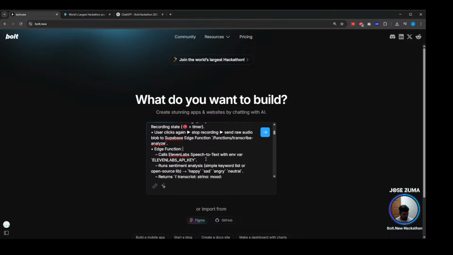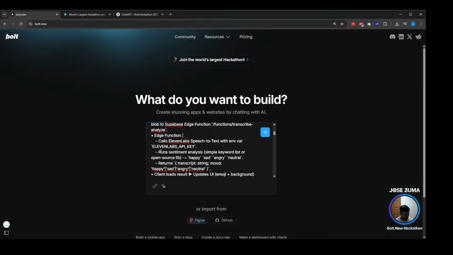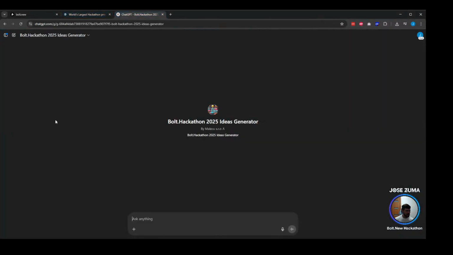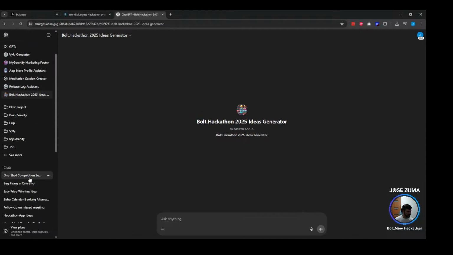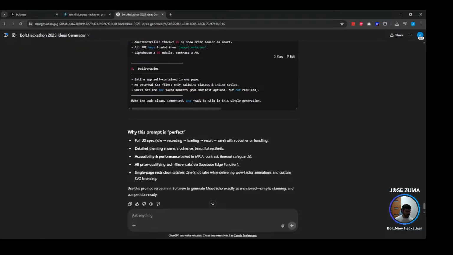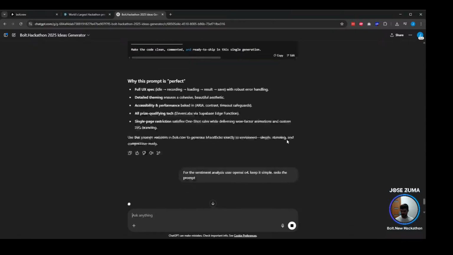So let's start by correcting this. Run a sentiment analysis. Let's see. Oh, well, you know what? We can possibly ask ChatGPT to improve it, right? So we can just go to this one, and we can tell it for the sentiment analysis, use OpenAI, keep it simple, redo the prompt. So let's see what it's going to do.